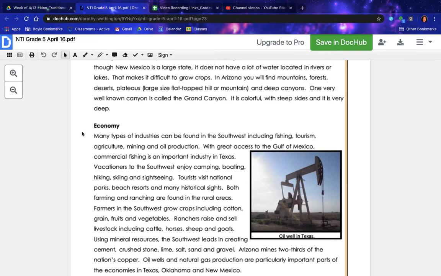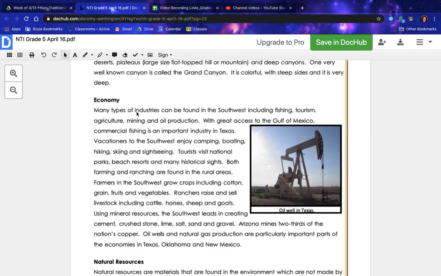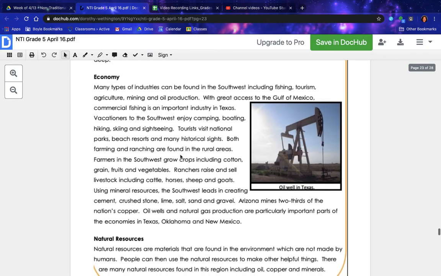The economy. Many types of industries can be found in the Southwest, including fishing, tourism, agriculture, mining, and oil production. With great access to the Gulf of Mexico, commercial fishing is an important industry in Texas. Vacationers to the Southwest enjoy camping, boating, hiking, skiing, and sightseeing. Tourists visit national parks, beach resorts, and many historical sites.